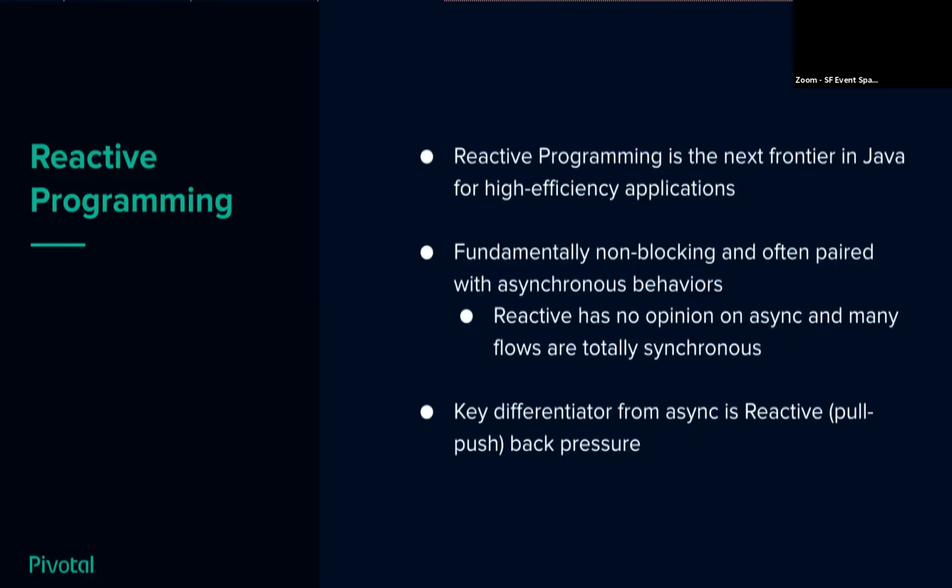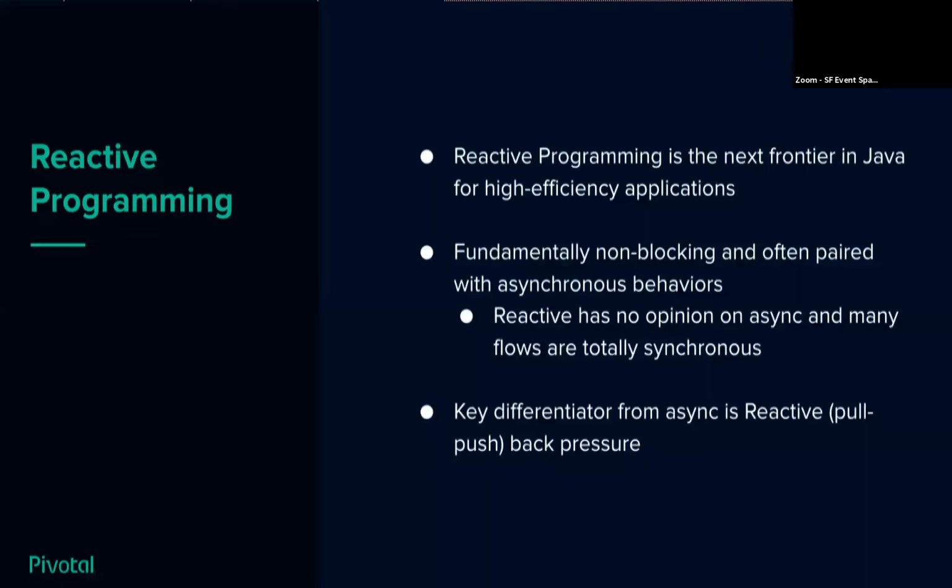But the dirty little secret is that if you are writing reactive programs, most of the code you're writing actually executes completely synchronously because it is the most efficient way. The thread context switch is really expensive. So instead, you want something that intelligently executes synchronously as far as it can, and when it's time to wait, goes off onto another thread, waits asynchronously for a response to come back, and then picks up and does more synchronous work.